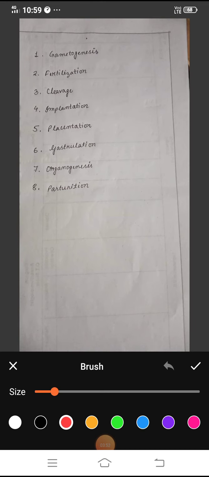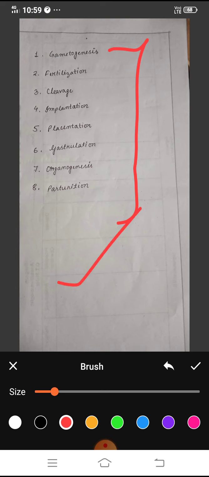So let's move to the next part. Here different stages are given. So what are the stages? These are the stages of the prenatal development.